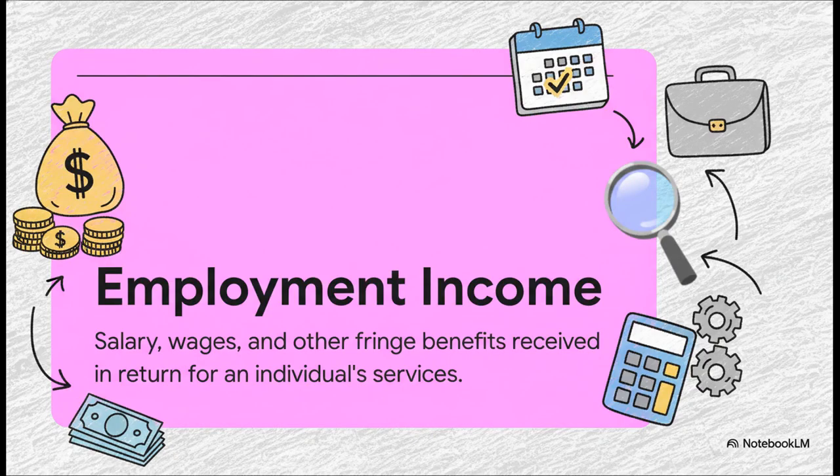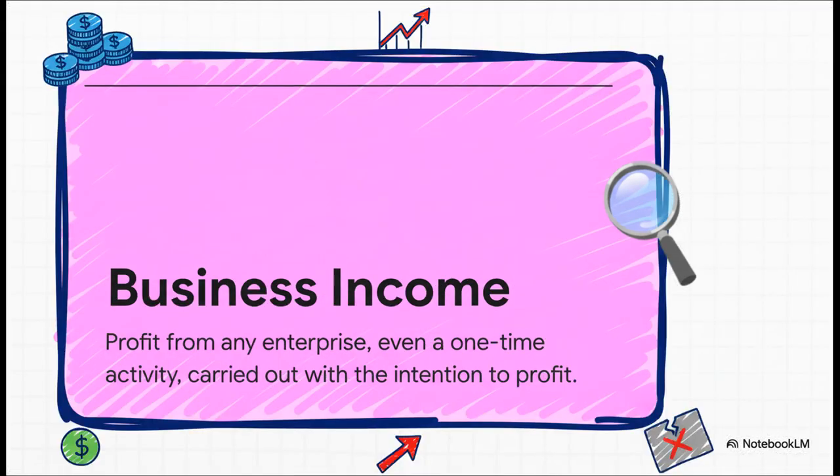First up, employment income. This one's pretty simple, right? It's the money you get from your job, your salary, your wages, all those other benefits. Easy enough. Next up is business income. Now, this one is super broad. It's not just for big companies. It's basically profit from any activity you do with the idea of making a profit. Even if it's just a one-time thing, like, I don't know, painting your neighbor's fence for some cash.